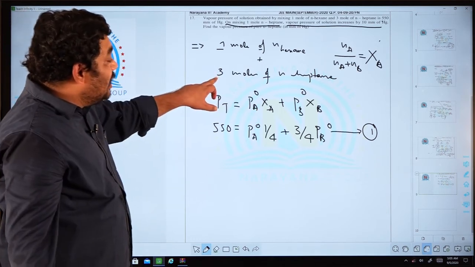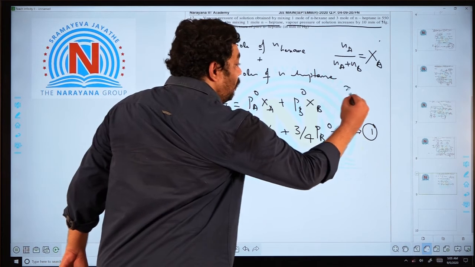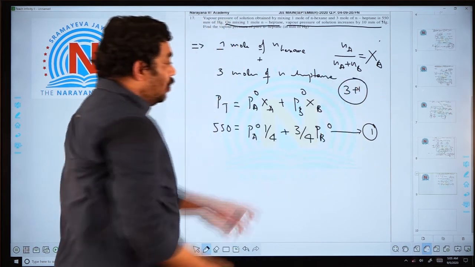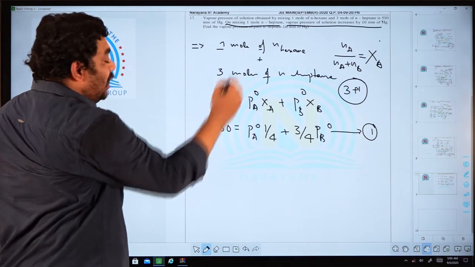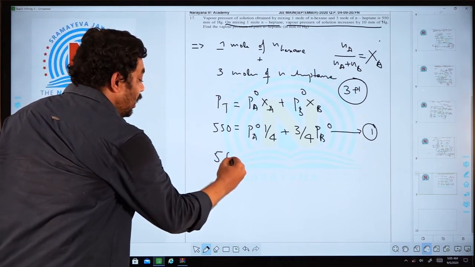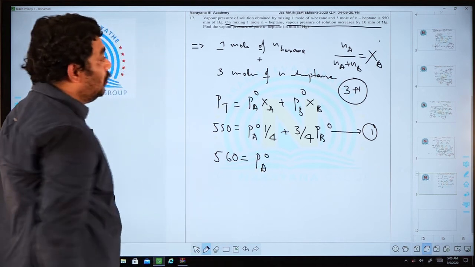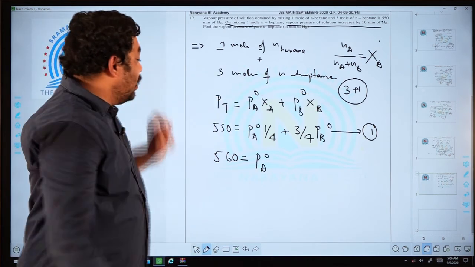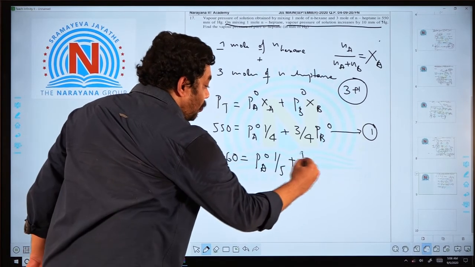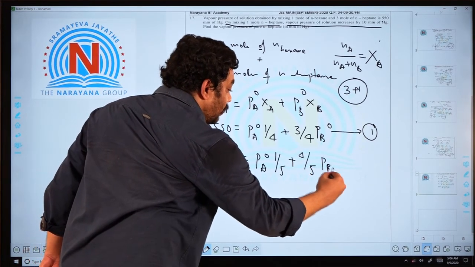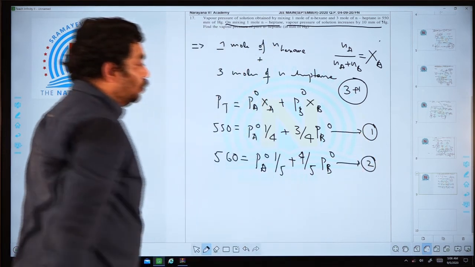That means he increased the number of moles of heptane, that means 3 plus 1. Now it is 4 moles and 1 mole. 10 mm increase, 550 plus 10, 560. PA naught, now 4 moles, 1 mole, 1 by 5, plus 4 by 5 PB naught. This is equation 2.